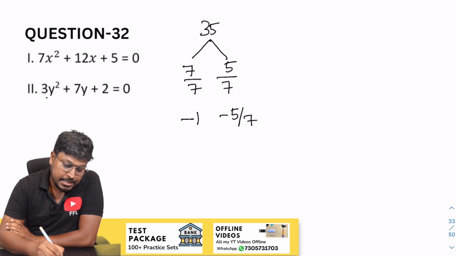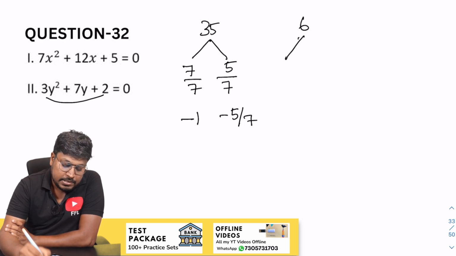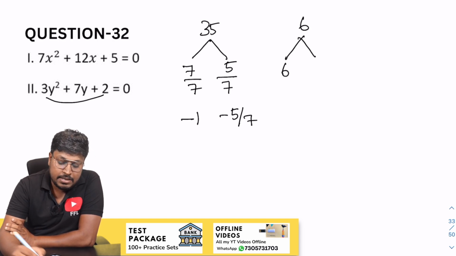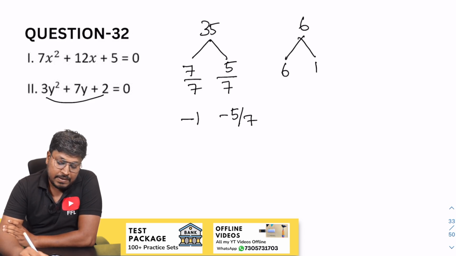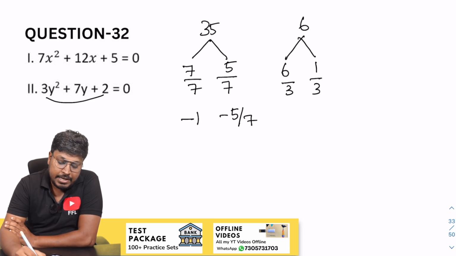So next will be 3 into 2 will be 6. So our target is to get 7. So 6 and 1 will be 7. So divided by 3, divided by 3. So minus 2, minus 1 by 3.